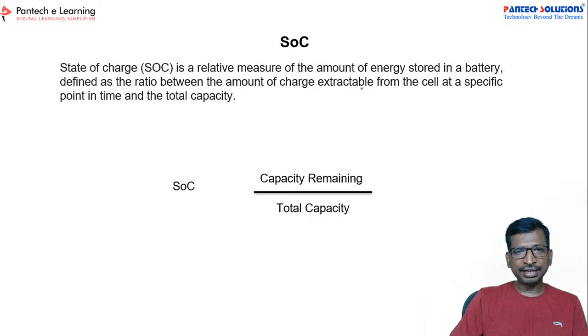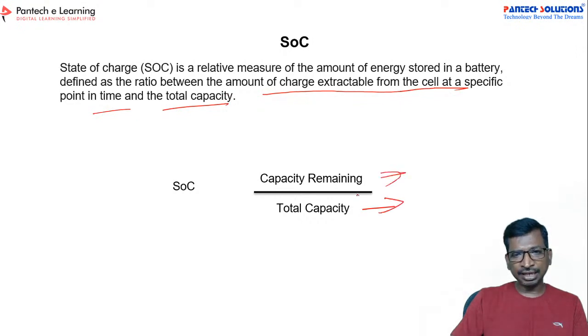Again, the SOC is a relative measure of the amount of energy stored in a battery, defined as the ratio between the amount of charge extractable from the cell at a specific point of time and the total capacity. Here this is the total capacity and this is the remaining running capacity. This is called the percentage of the SOC, that is state of charge.